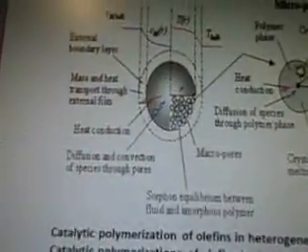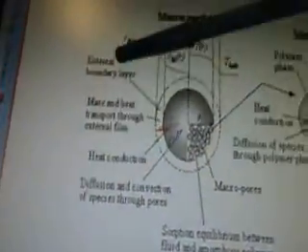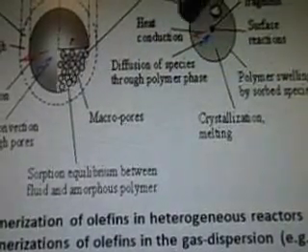So we got your external boundary layer, mass and heat transport through external film, heat conduction, diffusion and convection of species through pores, sorption, equilibrium between fluid and porous polymer, macropores. And then you got all these little number thingies there. Then you got your microparticle, polymer phase, crystalline domain, catalyst, fragment, surface reactions, polymer swelling by sorbed species, crystallization, melting, diffusion of species through polymer phase, and heat conduction.